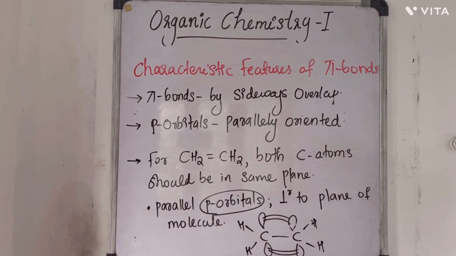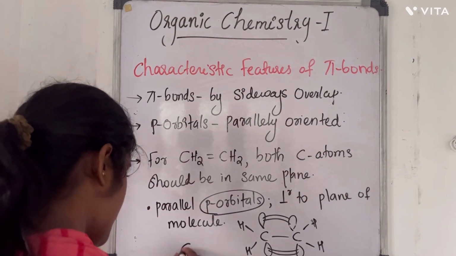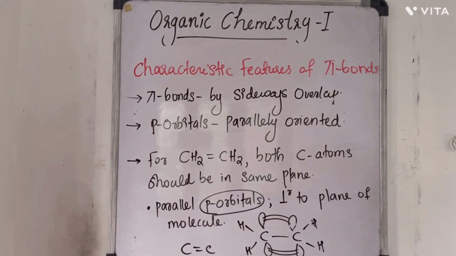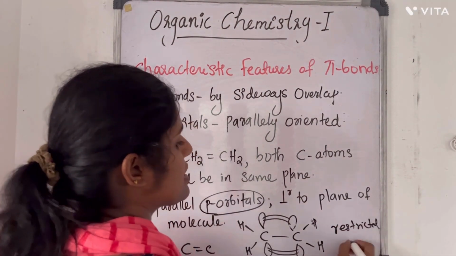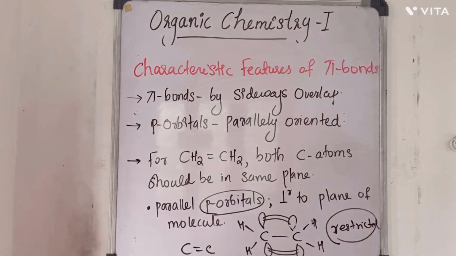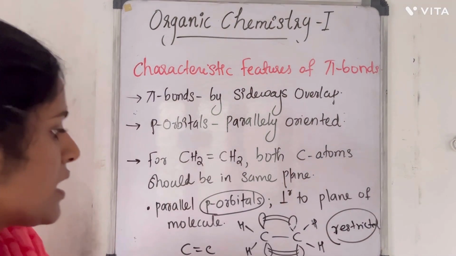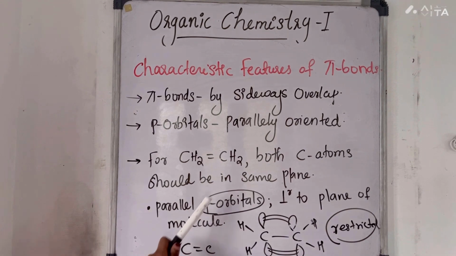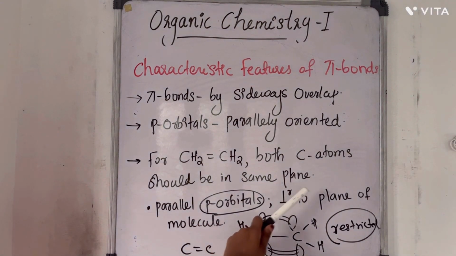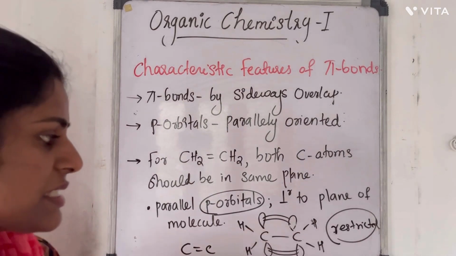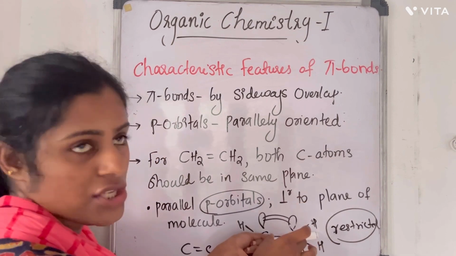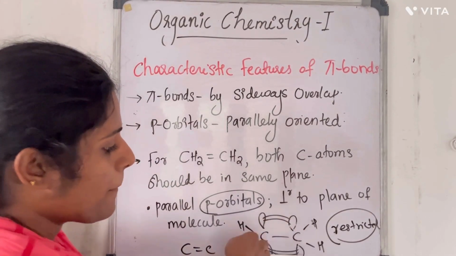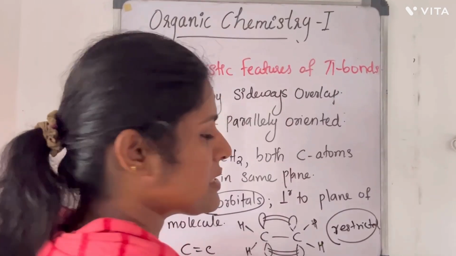So you can say that rotation about the C=C double bond is restricted. We can't rotate this C=C double bond as we wish, because p orbitals should be parallelly oriented and perpendicular to the plane of the molecule. These two p orbitals are parallelly arranged and both are perpendicular to the plane of the molecule. If you try to rotate one CH2, what happens?